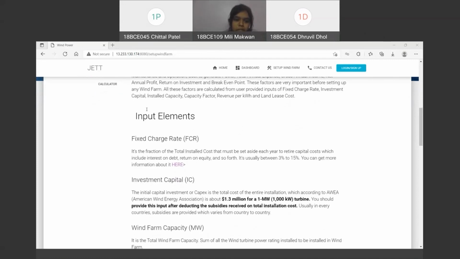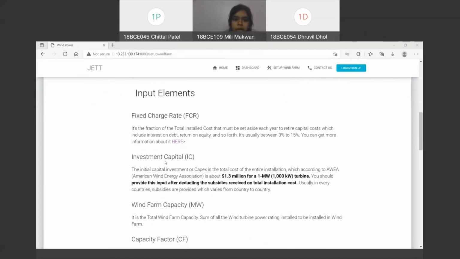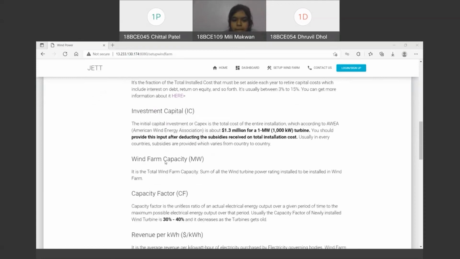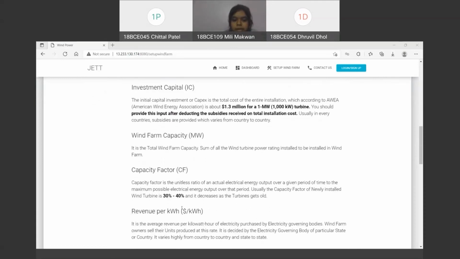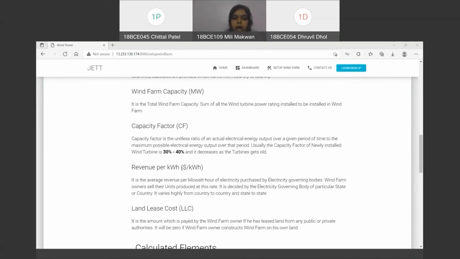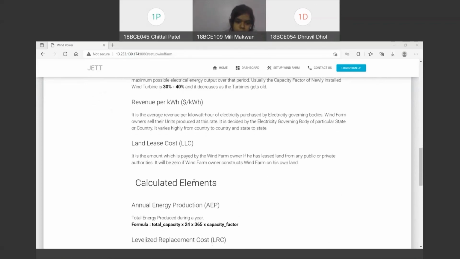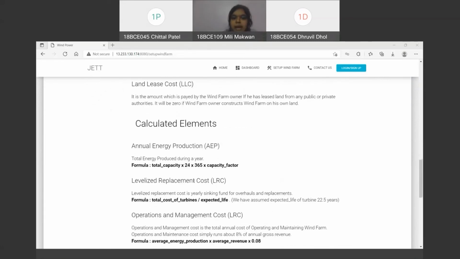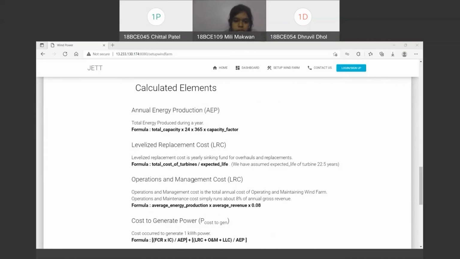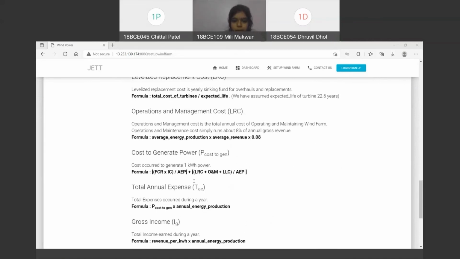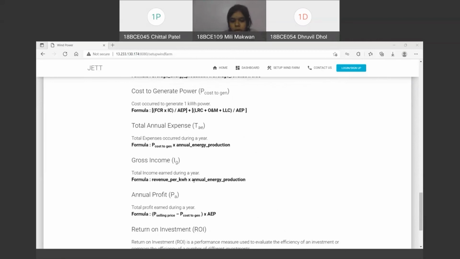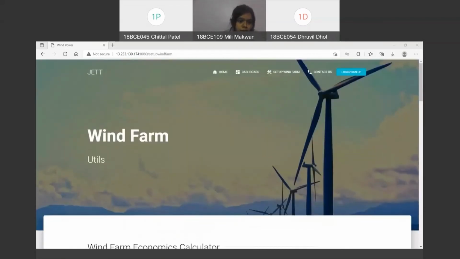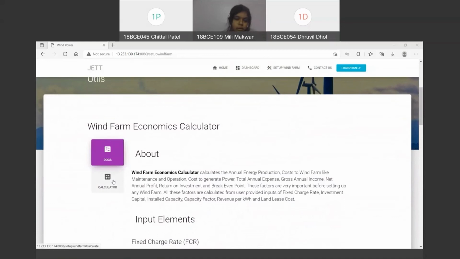So the input elements would be the fixed charge rate, investment capital, and capacity, and other factors, and revenue per kilowatt hour, and other parts which are described over here. And these are some calculated elements, which basically provide formulas for the different functions which the calculator will be using, and which are documented over here in the documentation part. Now I'm going to move on to the calculator.